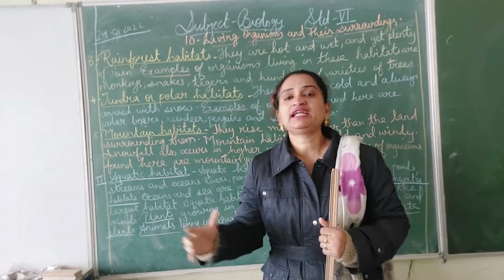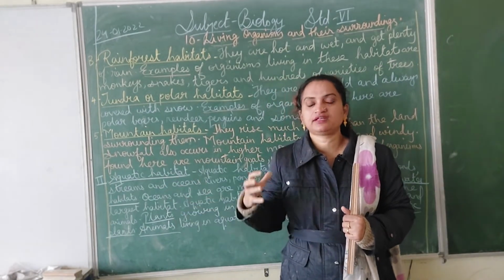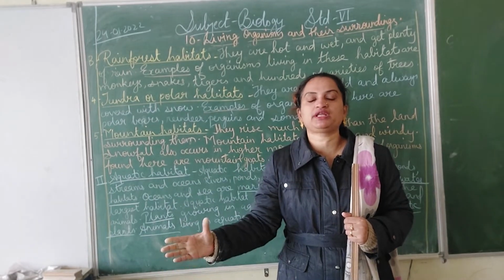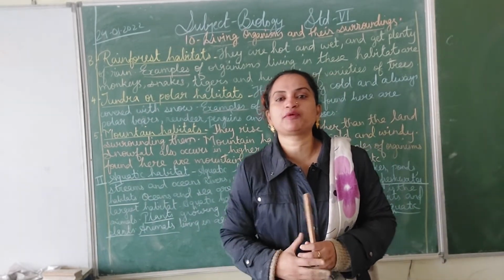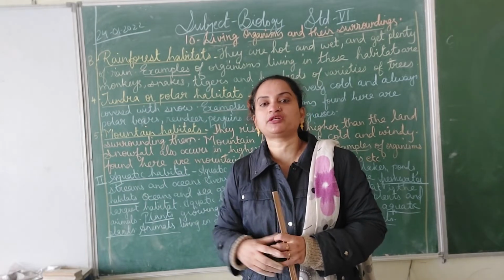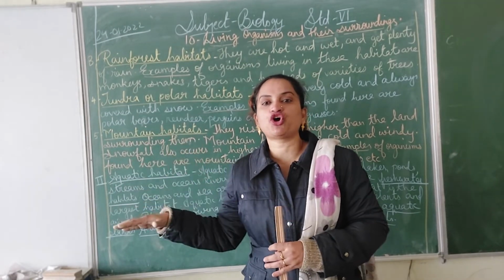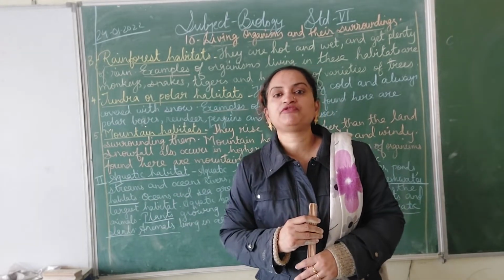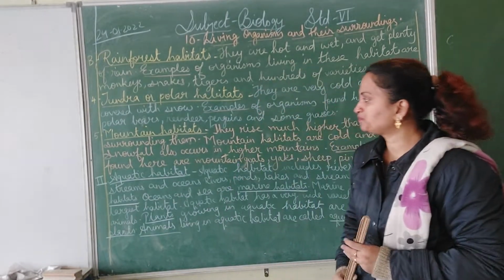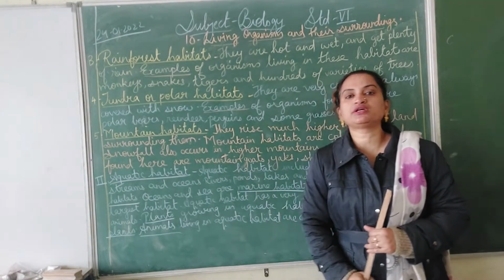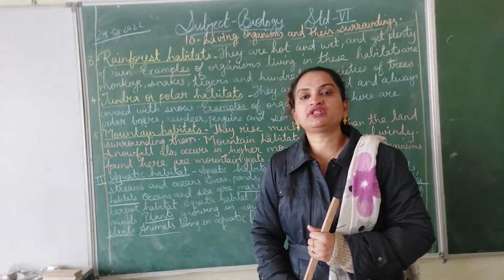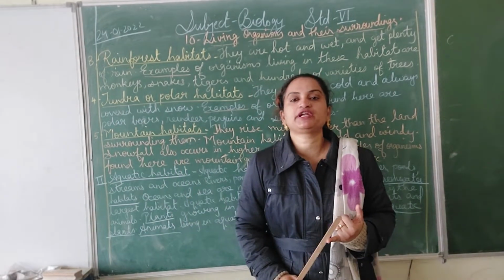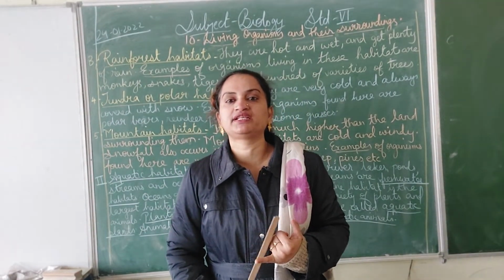So depending upon their needs, the habitat, the rainfall of the particular area, the soil of a particular area, and the temperature, the distribution or variety of organisms on land varies. So this was all about the terrestrial habitat. These were the five different kinds of terrestrial habitat and the different organisms found in these areas.